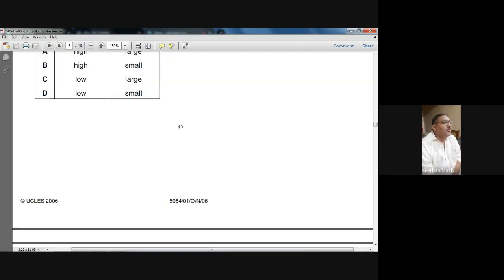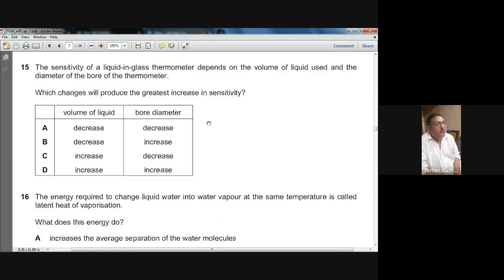Okay. So winter 2006 paper, question number 15 on your screen. The sensitivity of a liquid in glass thermometer depends on the volume of liquid used and the diameter of the bore of the thermometer. Which changes will produce the greatest increase in the sensitivity? The volume of the liquid should increase because the more the volume, the larger will be the expansion. So the sensitivity will increase.